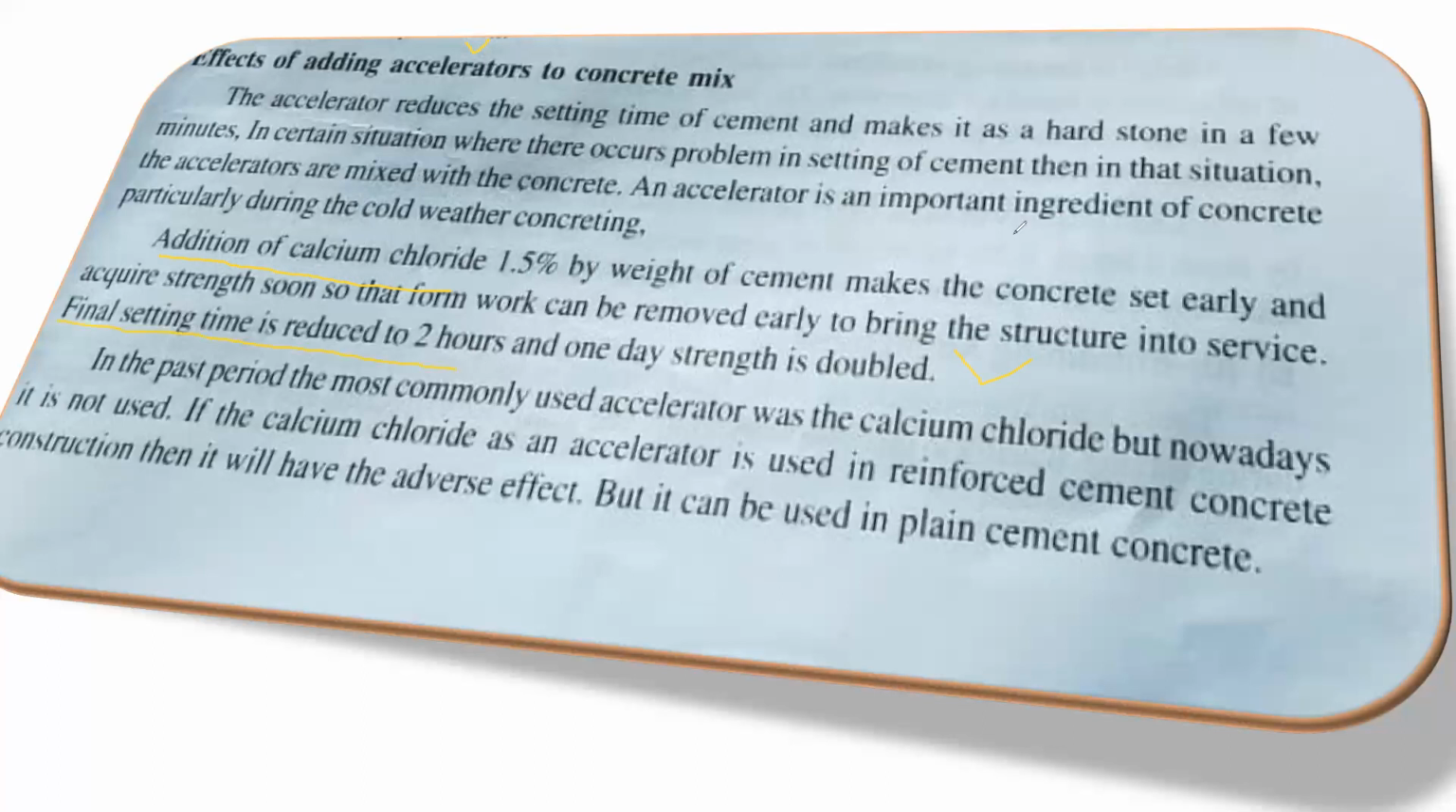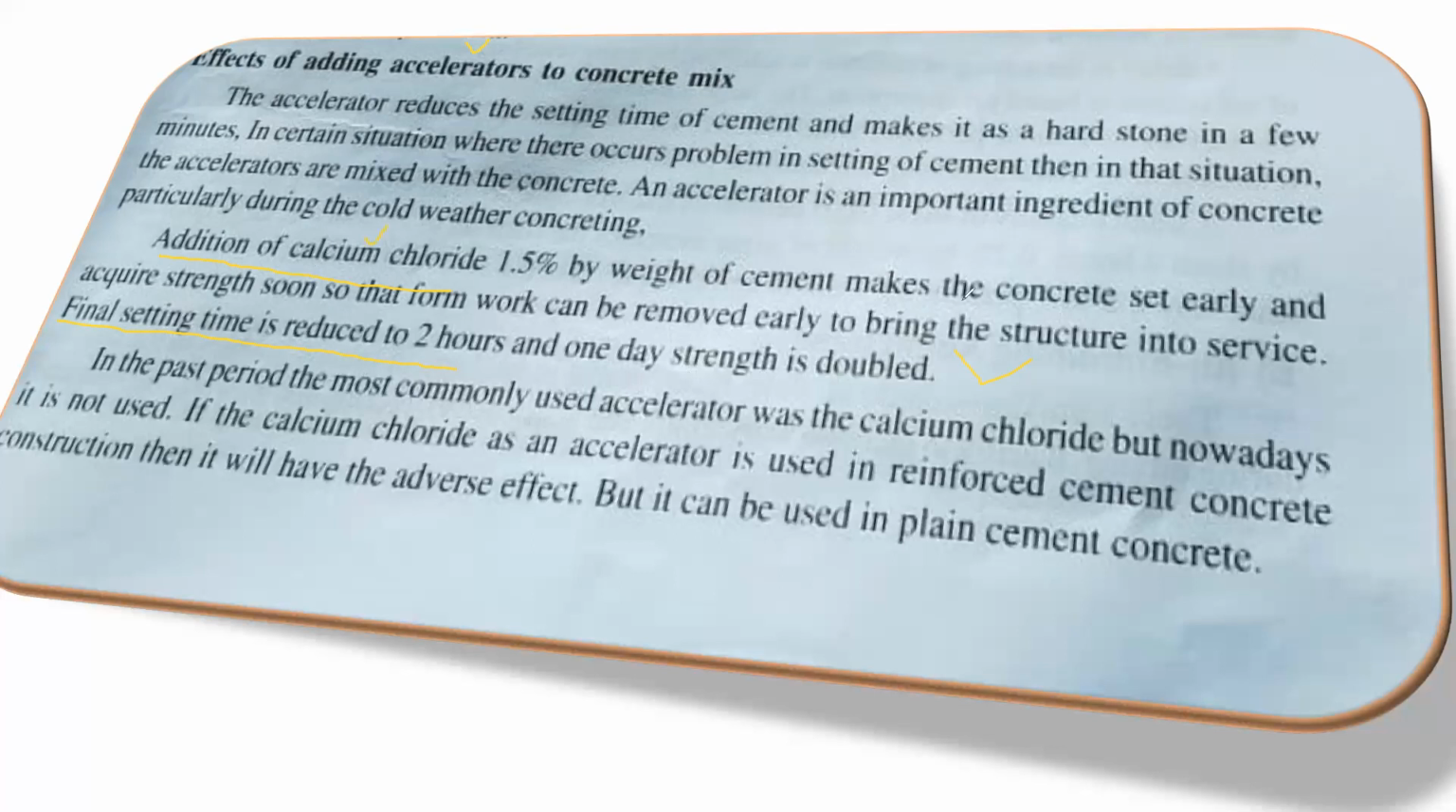Normal OPC we had seen, we were taking around 380 to 400 minutes, but here within 120 minutes your final setting is going to be achieved. And also the 1 day strength will be double. Whatever 1 day strength we were getting, it will get doubled by using the accelerators. So calcium chloride is one accelerator.